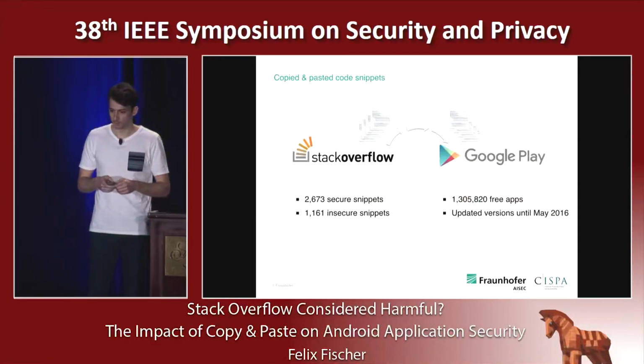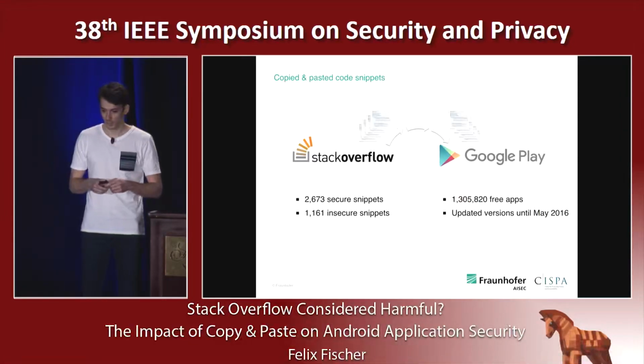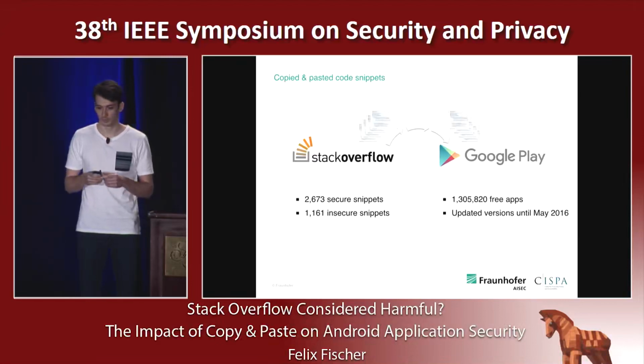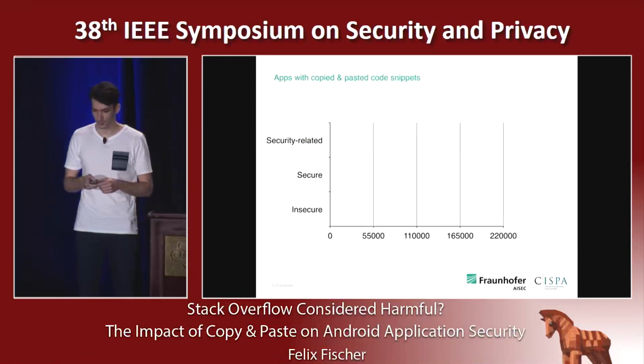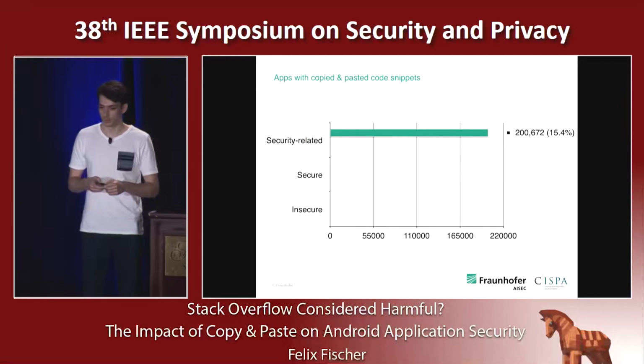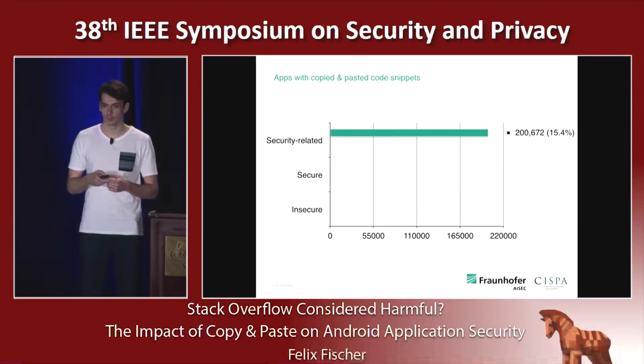All right, so now that we have the secure snippets and the insecure code snippets, we want to know what kind of code snippets are copied and pasted the most into Android applications. To do this, we downloaded 1.3 million apps, which basically make all free apps available on Google Play. We found 200,000 apps that contained a security-related code snippet from Stack Overflow. This makes 15.4% of apps available on Google Play.